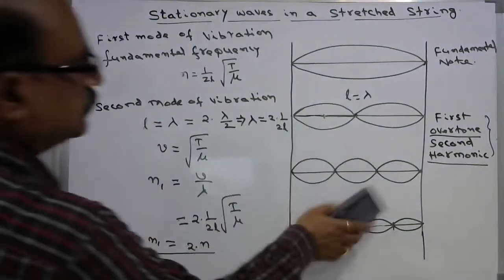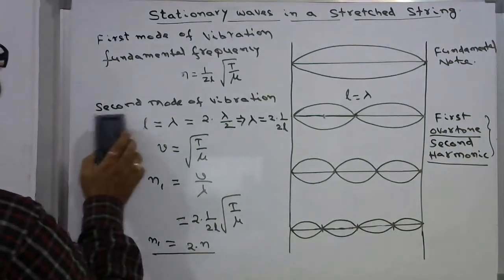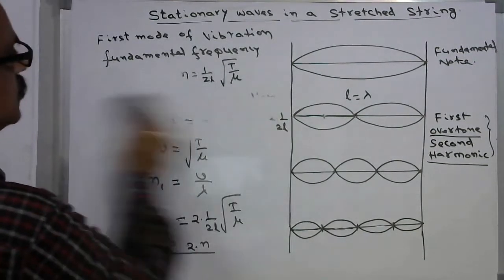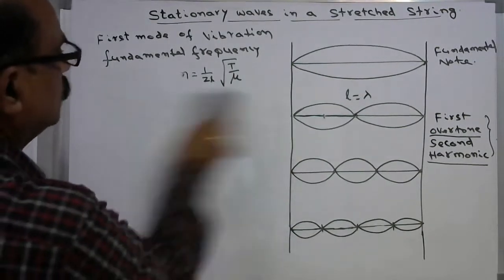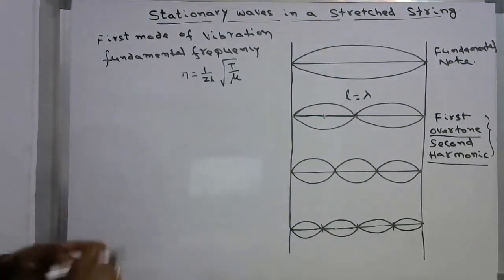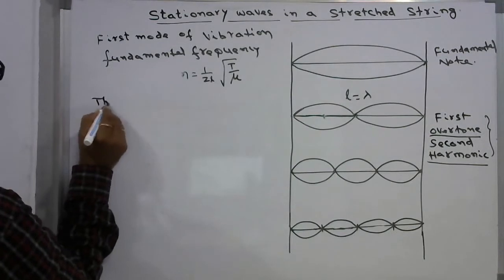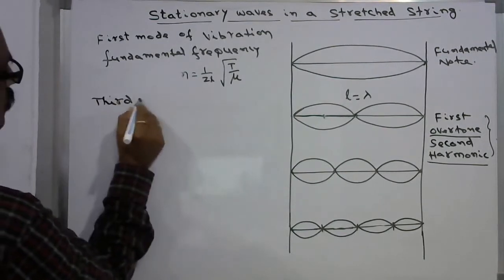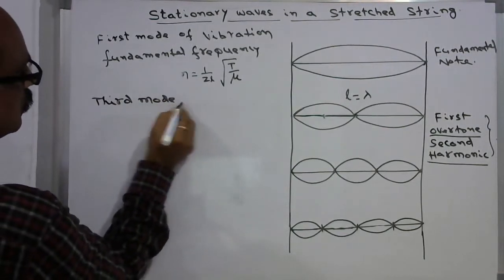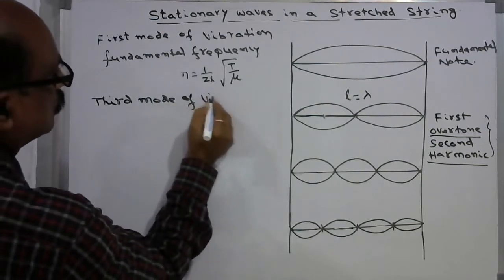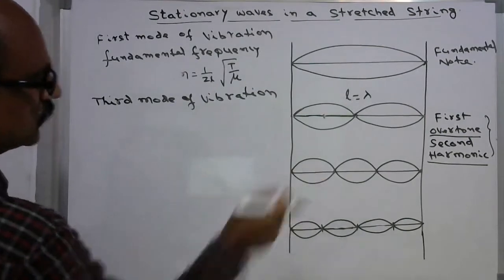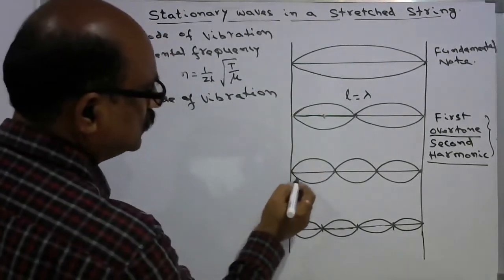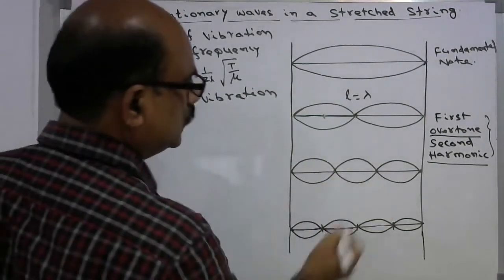In the case of the third mode of vibration, how many loops are there? 3 loops.